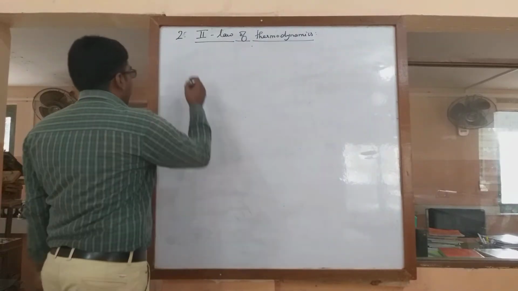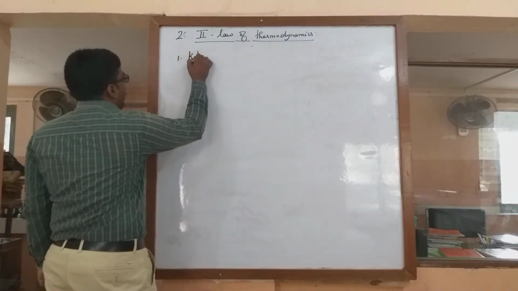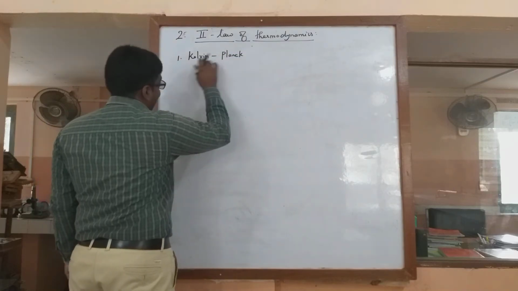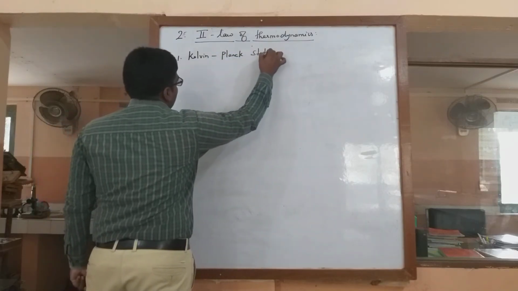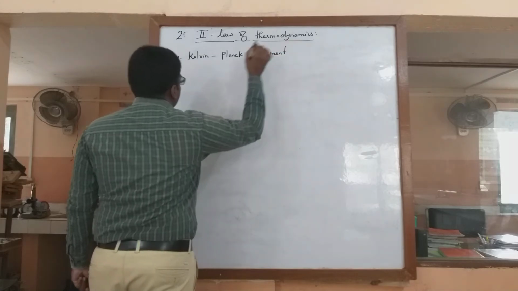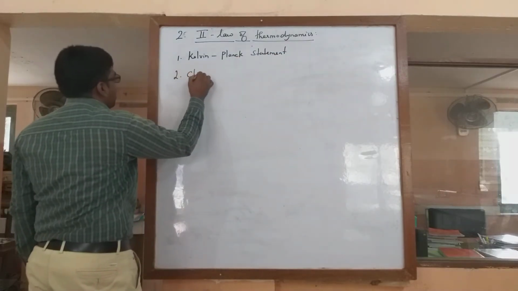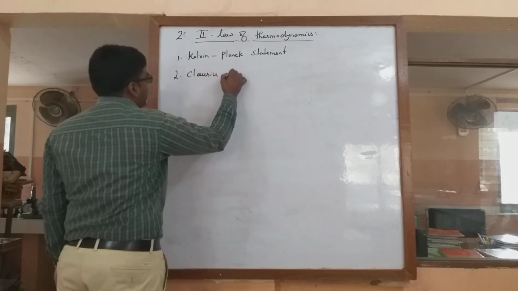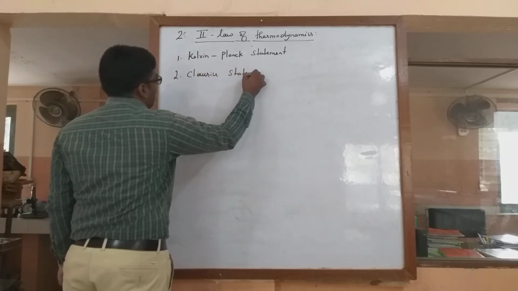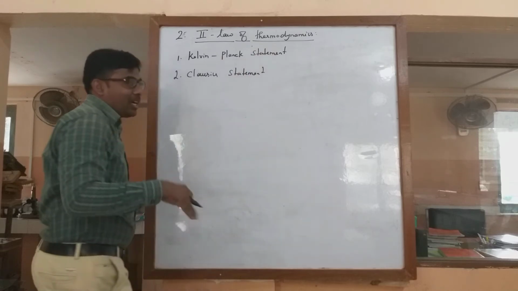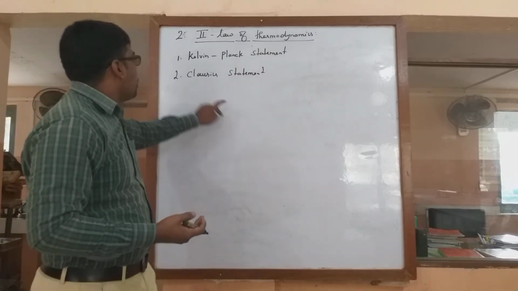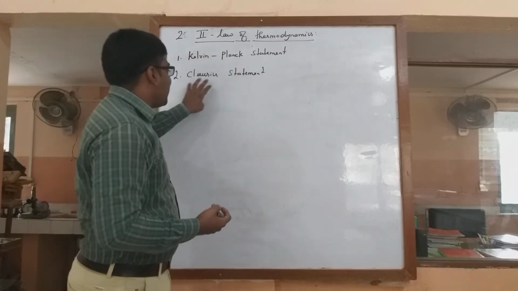The first statement is Kelvin Planck. So there are two scientists, the Kelvin Planck statement, and the second one is Clausius. Of course, the name is now quite familiar. The person who gave the first law himself started investigating why this much drawback is there, and he gave a statement. So we call them the Kelvin Planck statement and the Clausius statement.